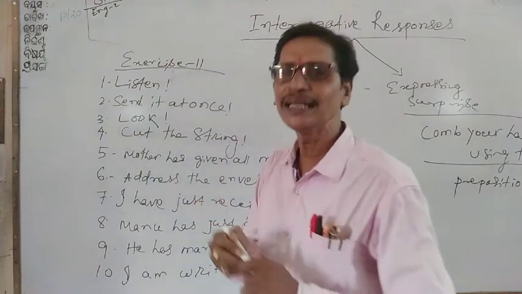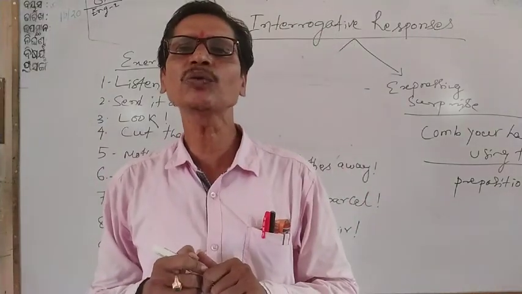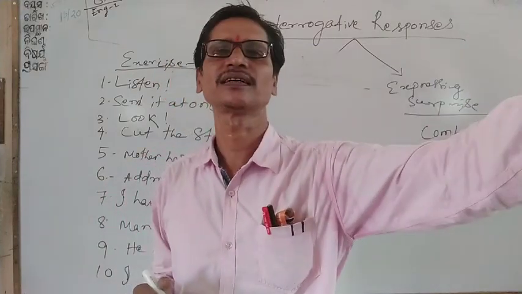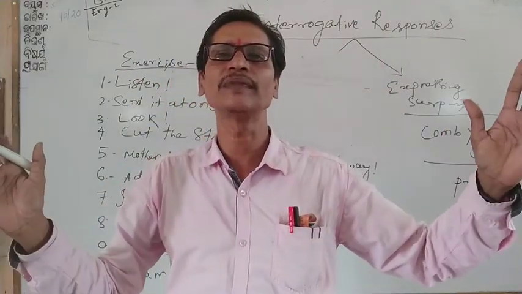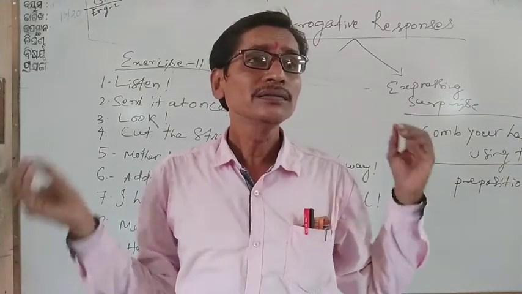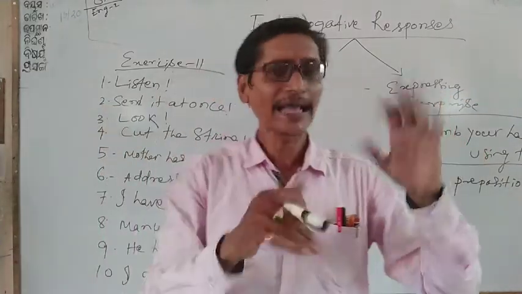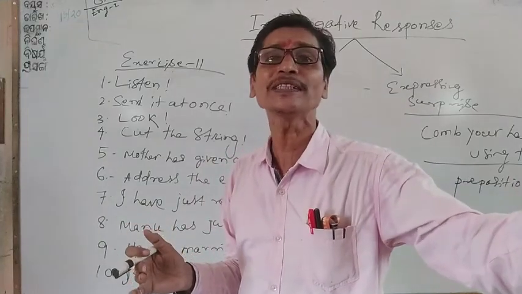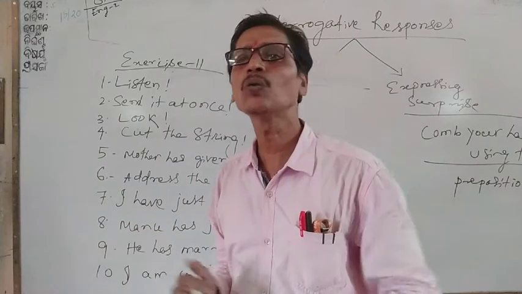Here is given, listen. Hurry, you listen to this music. Suppose this is a long statement. But here the agent is absent as well as the prepositional part is absent. So what should be the answer?